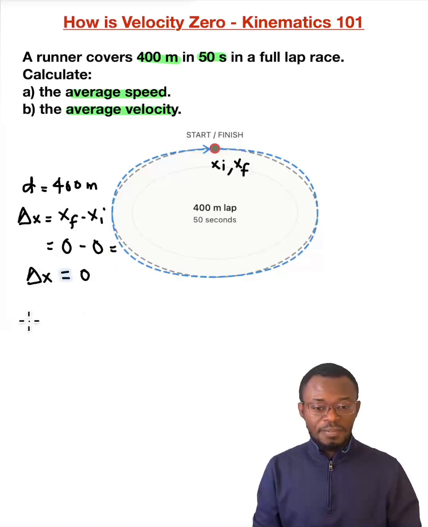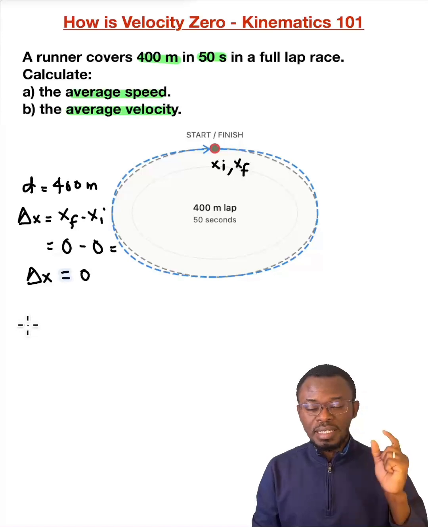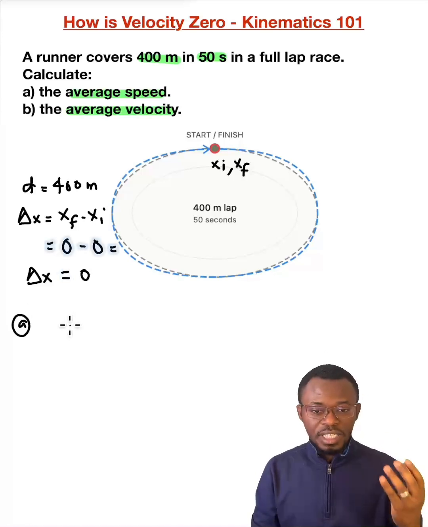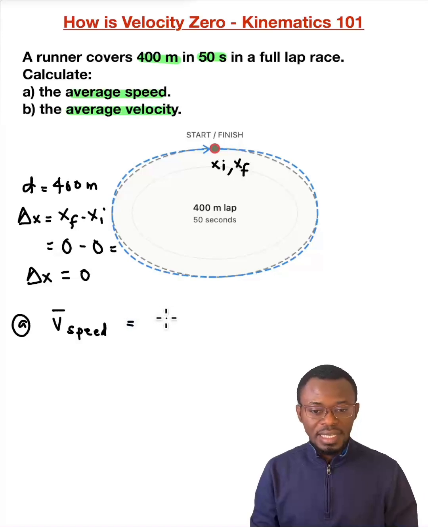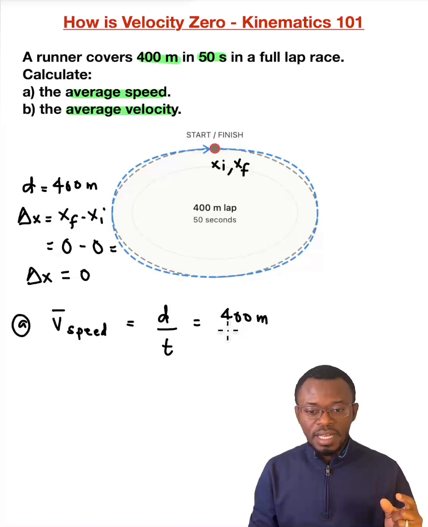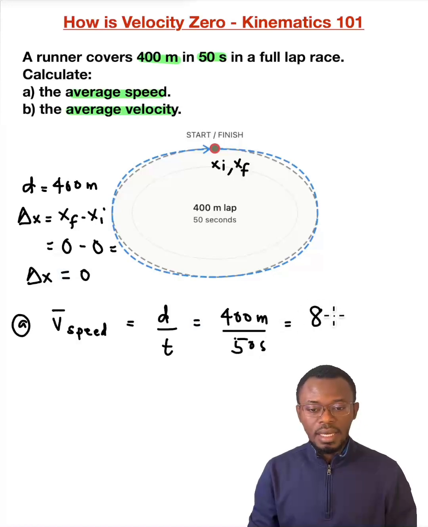Now let's look at the definitions for speed and velocity. A, the average speed is equal to the path length traveled, which is distance, divided by time. In this case, we know the distance to be 400 meters divided by the time, which is 50 seconds. 400 divided by 50 is going to be 8. Meters divided by second is the unit for speed, meters per second. So that is the average speed.